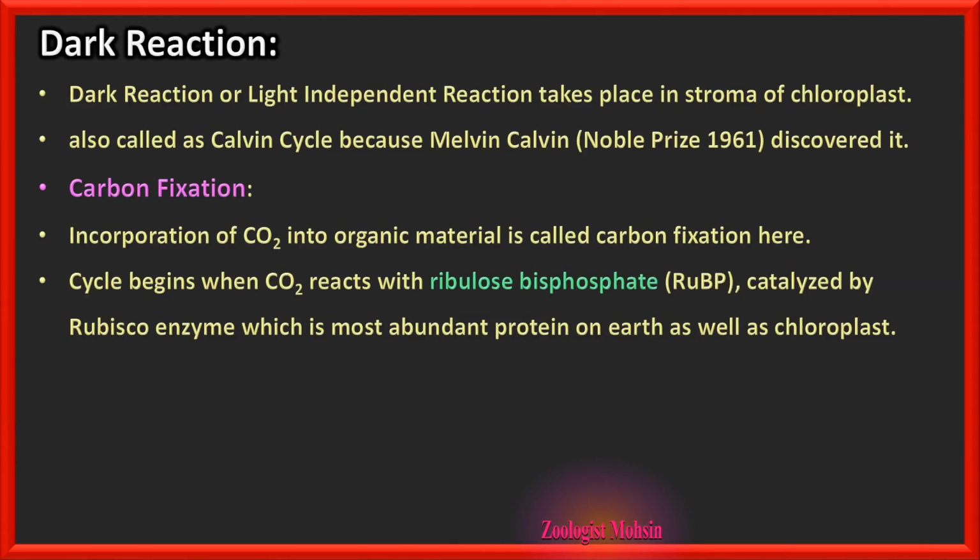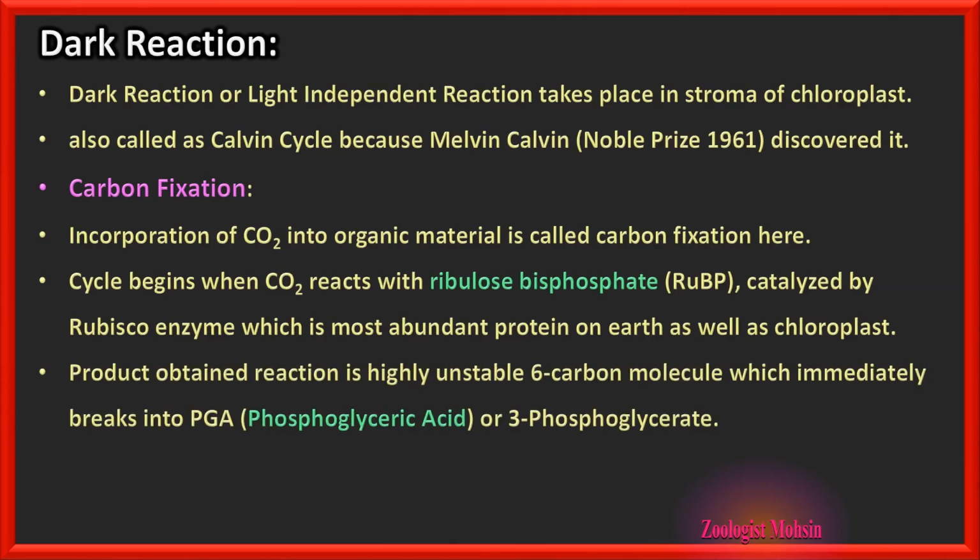The cycle begins when carbon dioxide reacts with ribulose bisphosphate, RuBP, catalyzed by the Rubisco enzyme, which is the most abundant protein on earth as well as in the chloroplast. Rubisco, please remember. Now the product obtained from this reaction is a highly unstable 6 carbon molecule which immediately breaks into PGA.